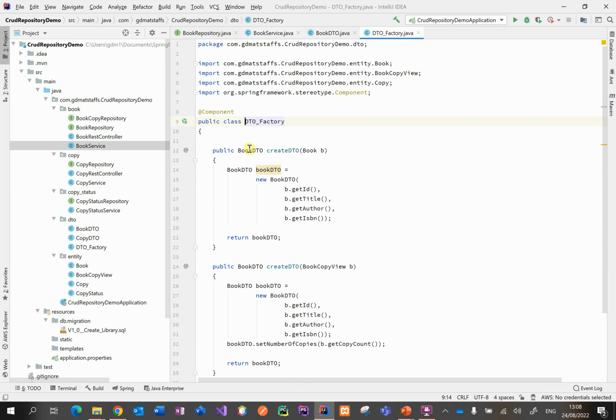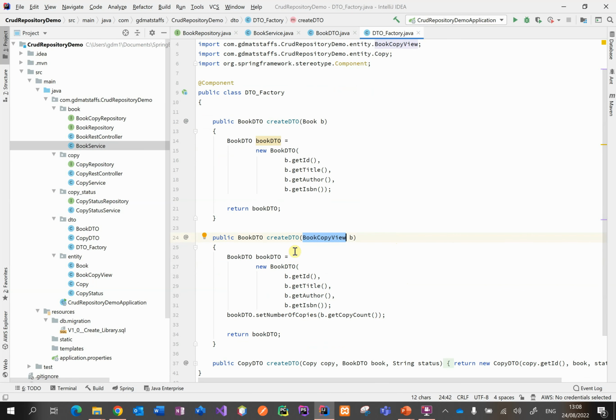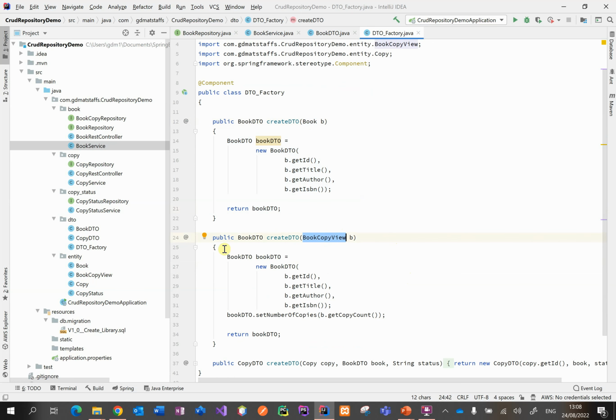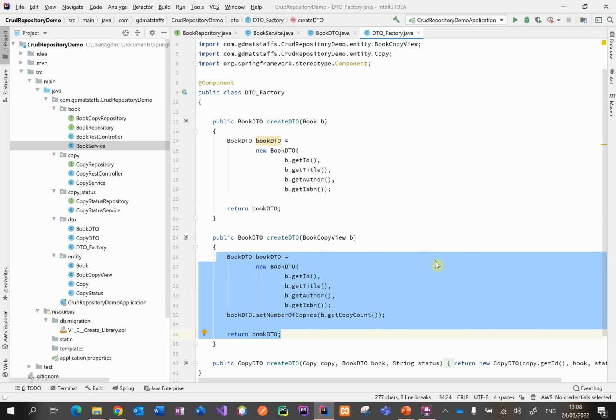That class implements the factory pattern. You might want to go and do some background reading on the factory design pattern. And we're going to create a DTO from an entity, another createDTO, this time using a different entity. This is an example of overloading methods. They've got the same name, but the parameter type is different. And therefore, when we call createDTO and pass a book as a parameter, this is the code that will execute. When we call createDTO and pass BookCopyView as a parameter, it will be this code that executes.